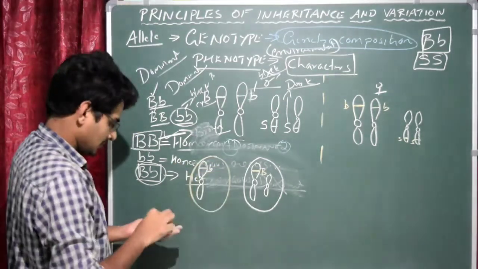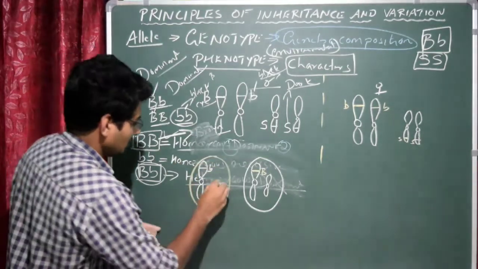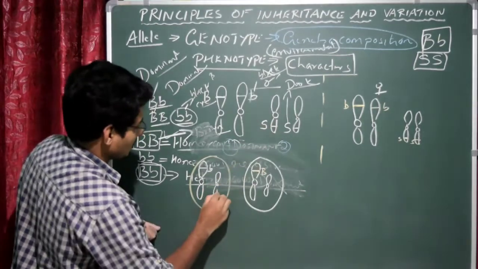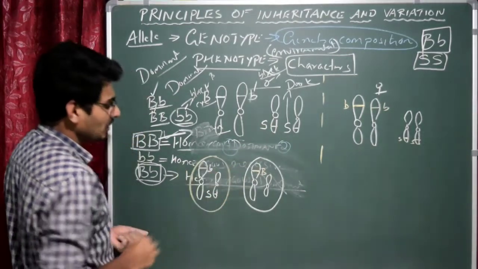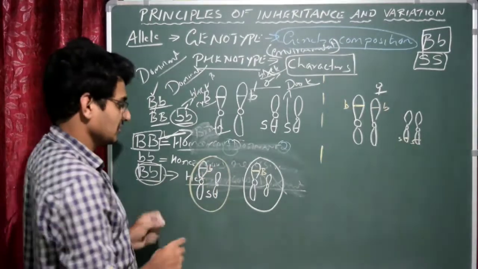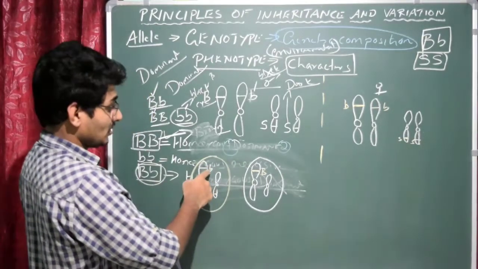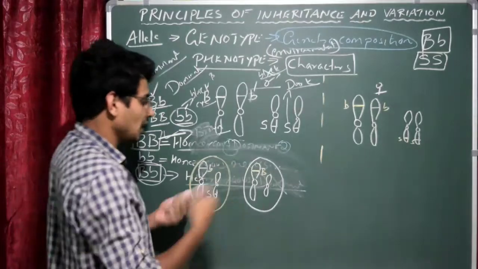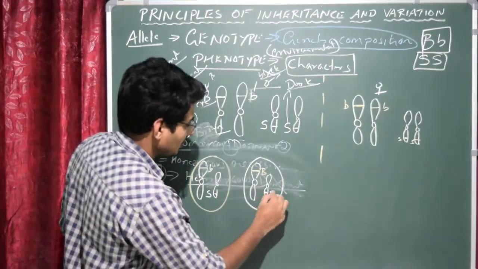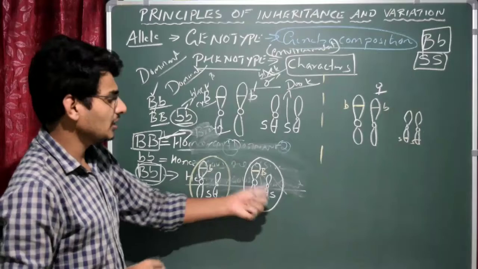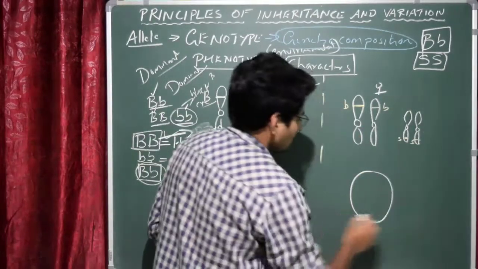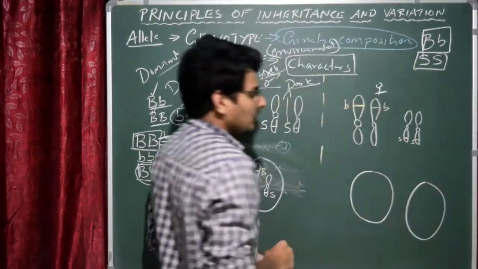The other one is small. We write this one, capital S. Small b and capital S are there. We cannot consider it as allele, because this one's allele is here. So they have separated during the formation of the gametes, and in this case it is capital S. So we have capital B, capital S, and here again let us assume that 2 gametes are produced.